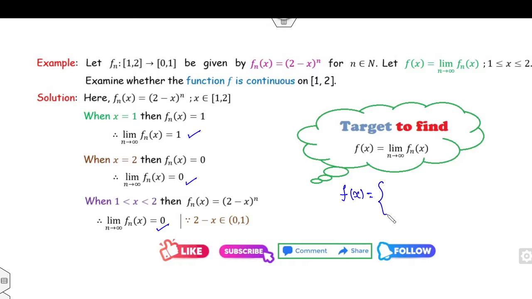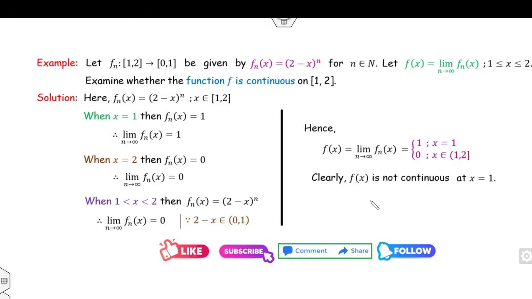So you can take it as a function f. When x is equal to 1, the limit is 1. When x is equal to 2, the limit is 0. When x lies between 1 and 2, the limit is again 0. Or you can combine these cases: x lies between the open interval 1 to the closed interval 2. Fine. So therefore fn(x) converges to f pointwise. Now check whether the function f which we have obtained is continuous. Clearly, the function is not continuous at the point 1.